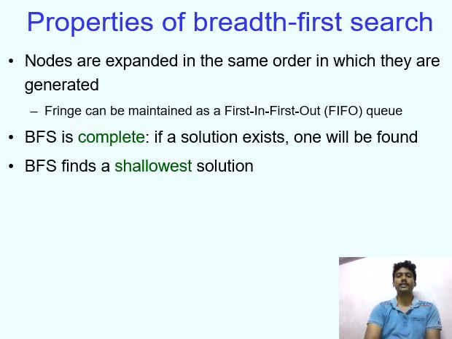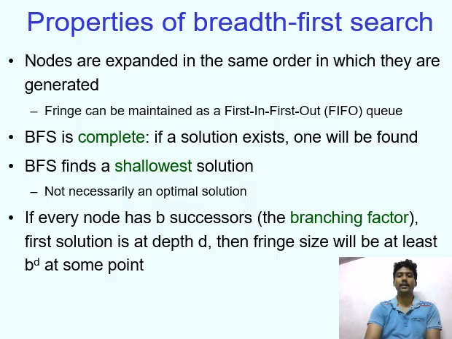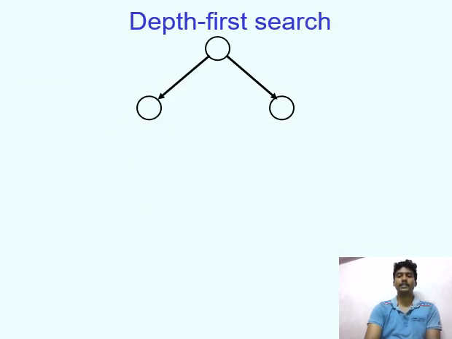Properties of breadth first search. Nodes are expanded in the same order in which they are generated. BFS is complete: if a solution exists, one will be found. Every node has b successors, the branching factor. Breadth first search finds the shallowest solution, but the fringe size is at least exponential. Depth first search diagram.